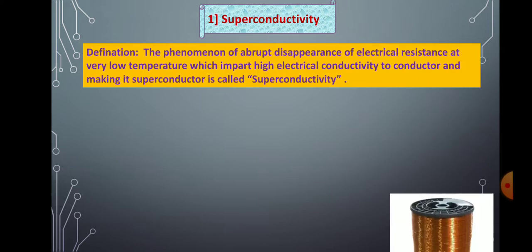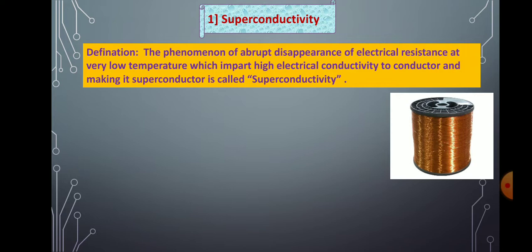So in the case of mercury, according to Onnes, at 4.15 Kelvin, the abrupt disappearance of electrical resistance was observed, which imparts high electrical conductivity, and due to that mercury metal acts as a superconductor. This whole phenomenon is called superconductivity.